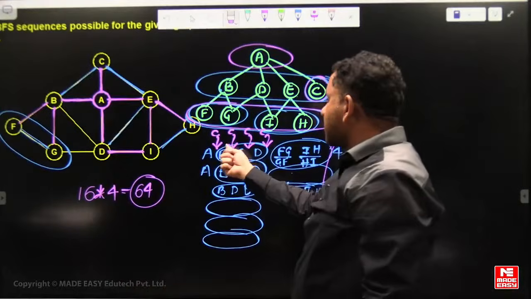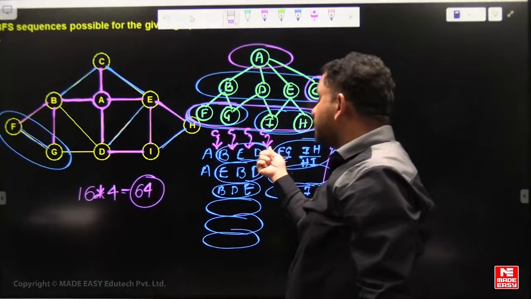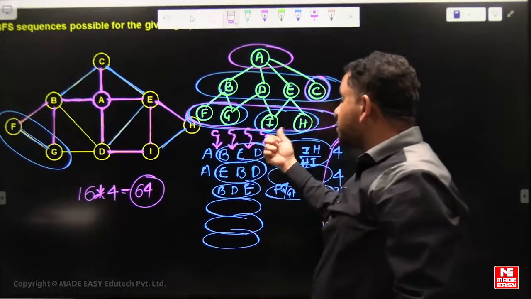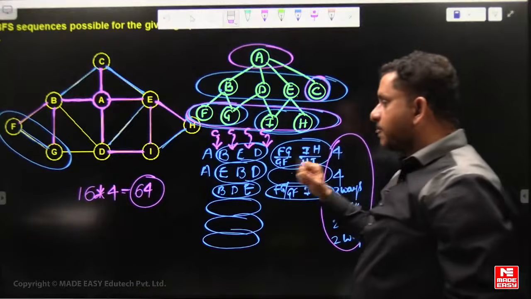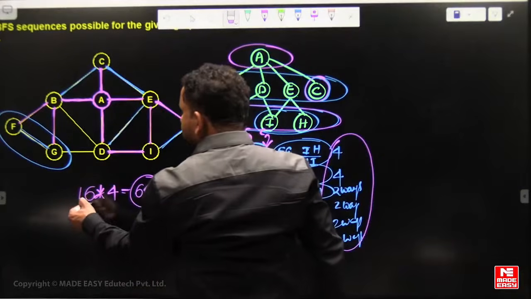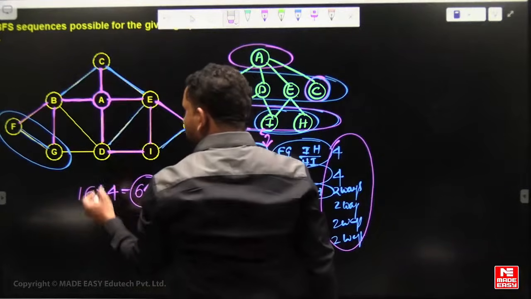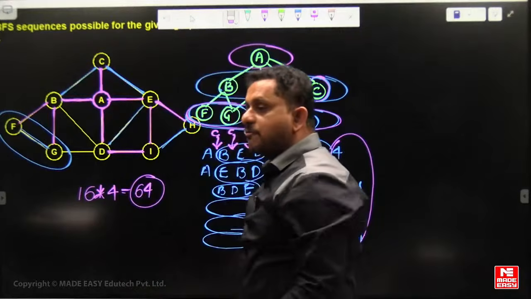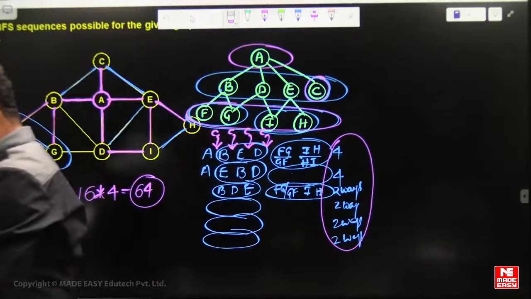But C can be anywhere from the second position to the fifth position. That's why for each of the 16 possibilities, we multiply by 4 positions of C.